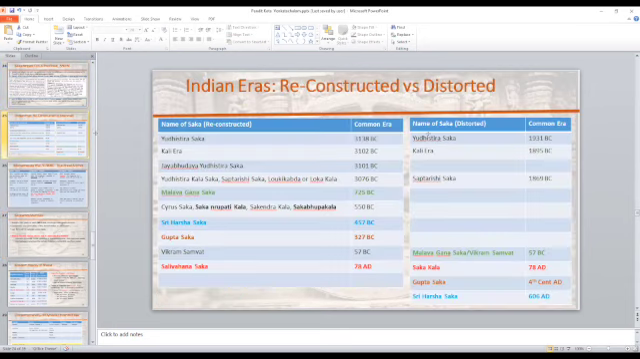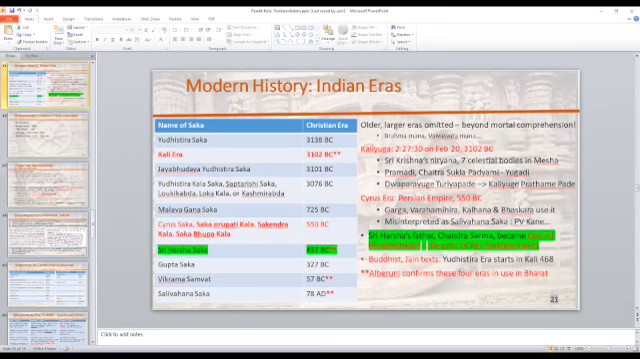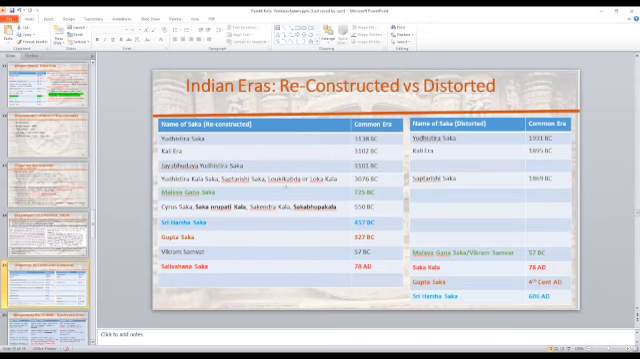So here is what was done by the English. The table on the right shows the distortions. This is the original table that shows all the important eras in chronological order, starting with the Mahabharata war and coming up to modern times, or near modern times. So this slide tries to show you the same information on the left, and what is on the right is the distortions made by the Western Indologists.